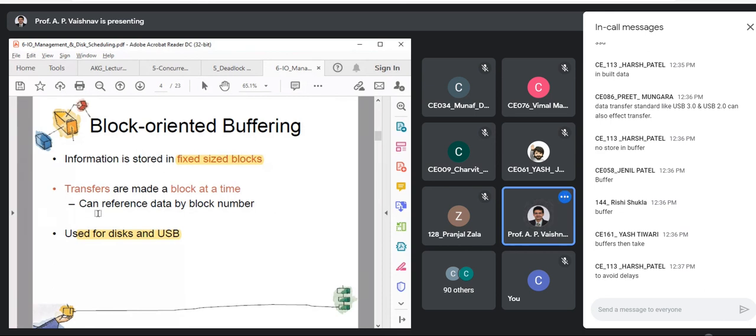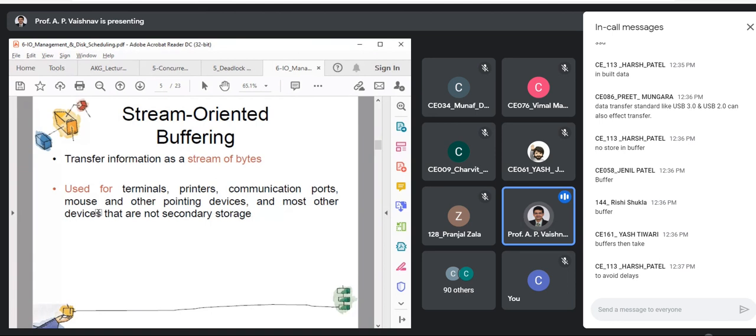The second buffering way is stream-oriented buffering. In this case, we are transferring as a stream of bytes. This is used for terminals, printers, communication ports, pointing devices, as I said.